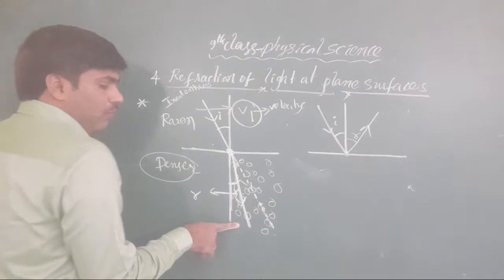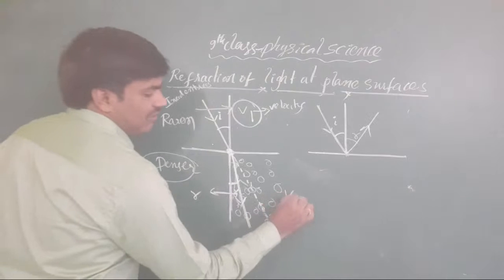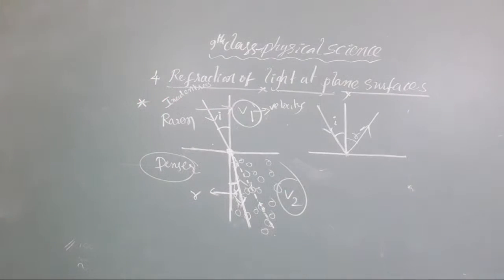Now, one more thing: because of the density, the velocity of the light ray becomes V2 here. Here V2 is less than V1 in the case of a denser media. Clear or not, all of you?